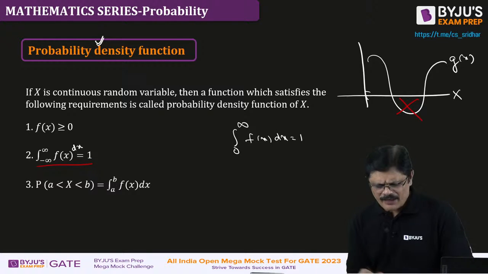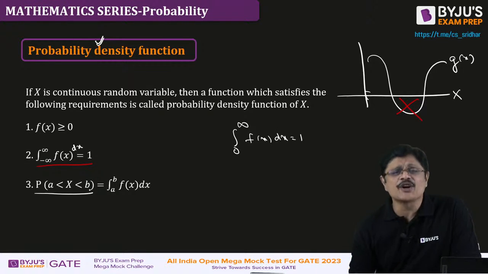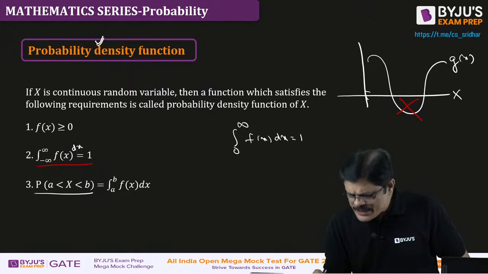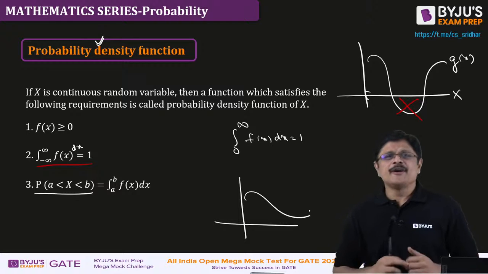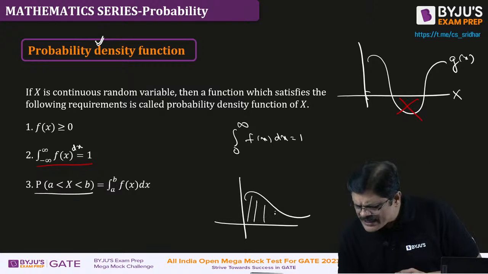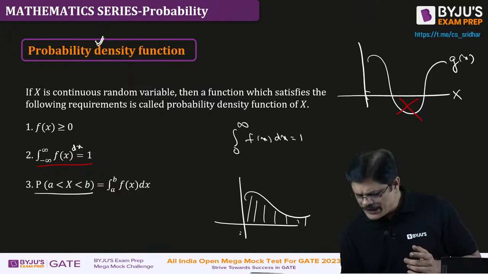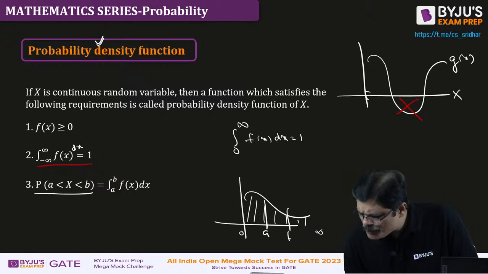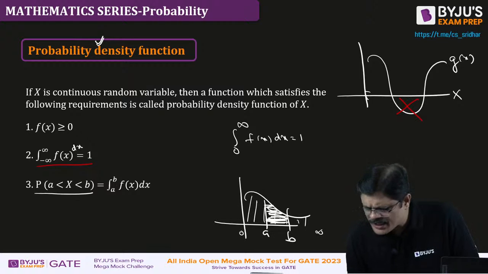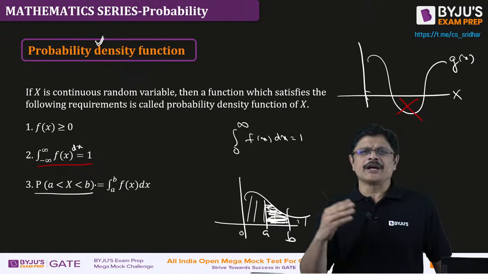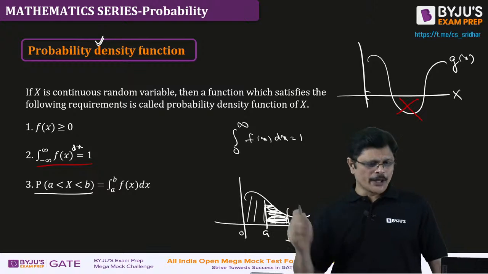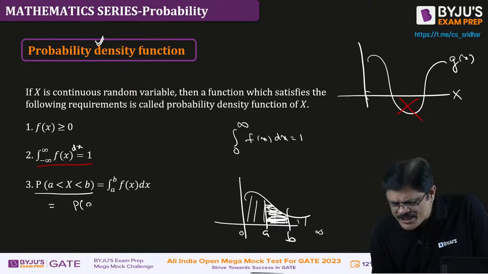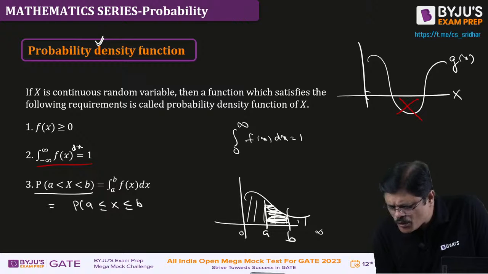Am I clear? Right. Now, when he says probability that a less than x less than b, we just integrate from a to b. Because when you say that it is PDF, what is it that we know, sir? The area under this curve must be equal to 1. Because you integrate from here to here, that area must be equal to 1. And if you want from a to b, if you want this particular area, you just integrate from a to b, my dear friend, you are going to get that particular value. And remember one important point, my dear friends. When it is a continuous distribution, whether you write less than or equal to or not, it does not matter.